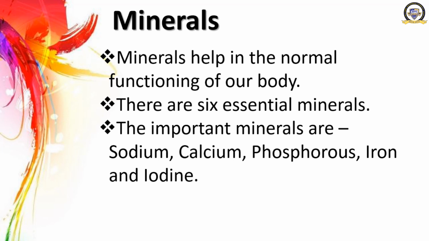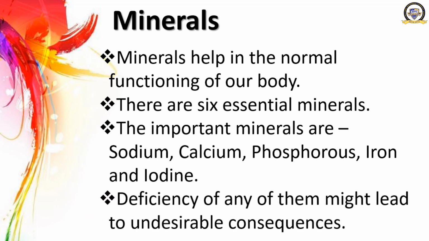Then next one is iodine. In our body, iodine mainly exists in the thyroid gland and helps in the formation of thyroid hormones. Iodine occurs in drinking water, iodized table salt, onion and fish. Its shortage in our body may cause a disease called goiter.